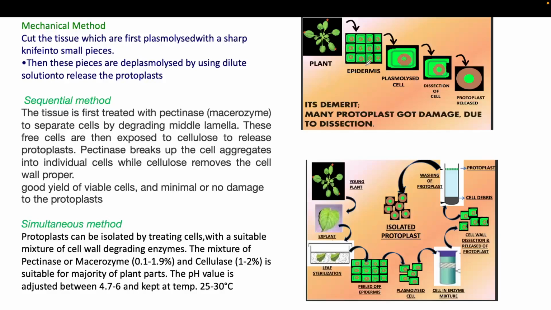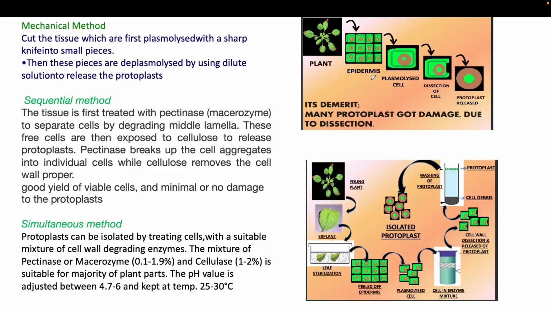When you add it to the osmolytic solution, through the osmotic process the cell wall will burst, and whatever content is inside your cell will come out into the solution.